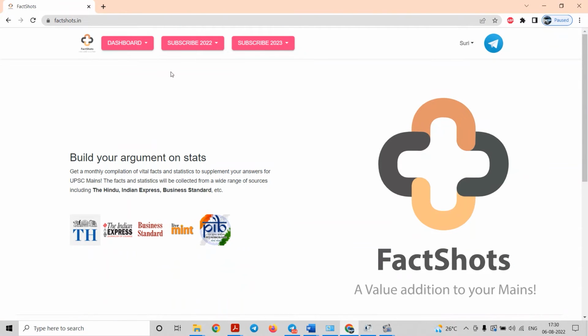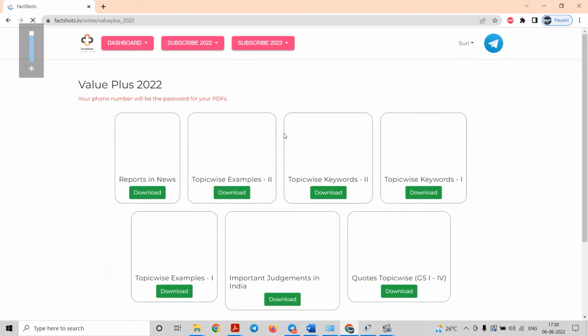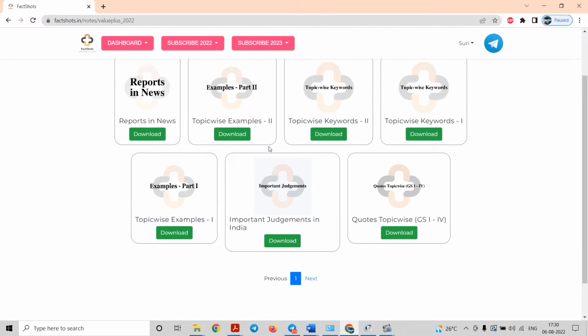Once you get the subscription, you will get a login ID and password. Once you log in, you will see the dashboard here. I will show you the number of files which are available in this Value Plus 2022. Let us go to this dashboard. Now see, there are a total of 8 PDFs.